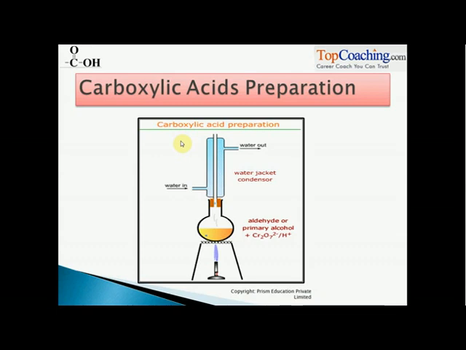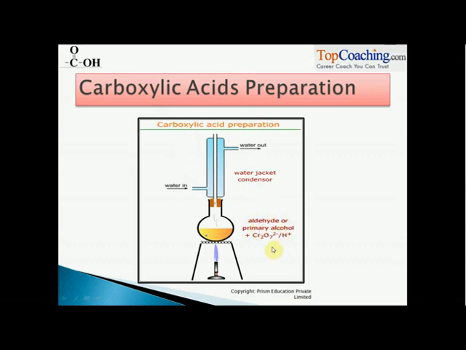This laboratory process over here shows a typical method to prepare carboxylic acids. In the presence of heat, when an aldehyde or primary alcohol is reacted with, what is this? Chromium ions, right? So basically they might have come from potassium dichromate, right?